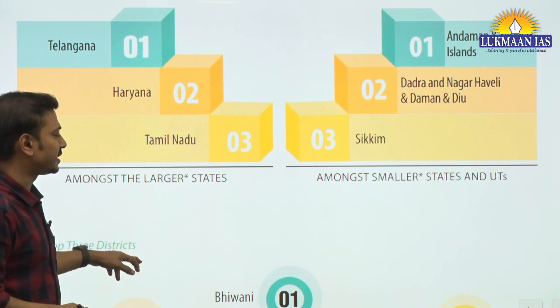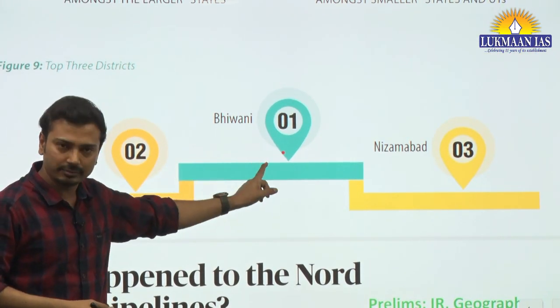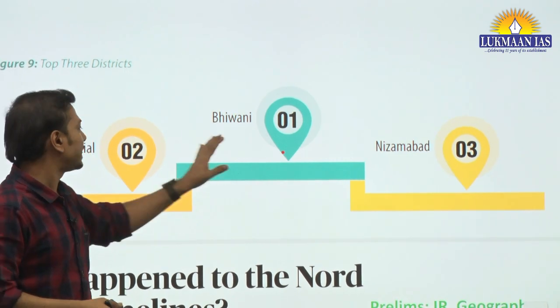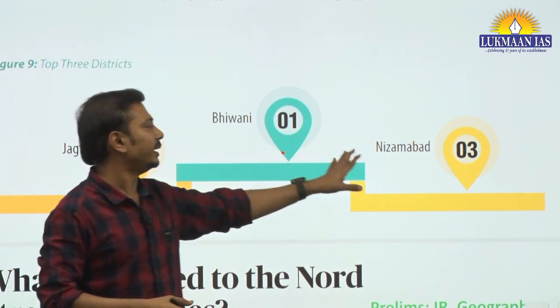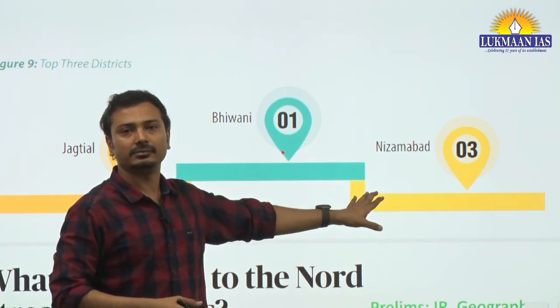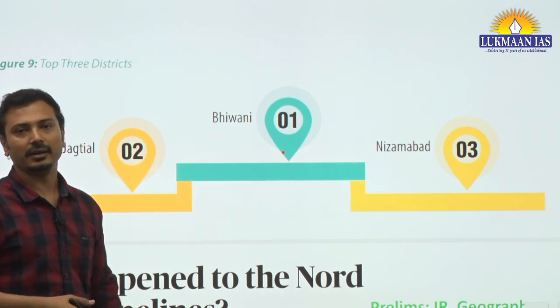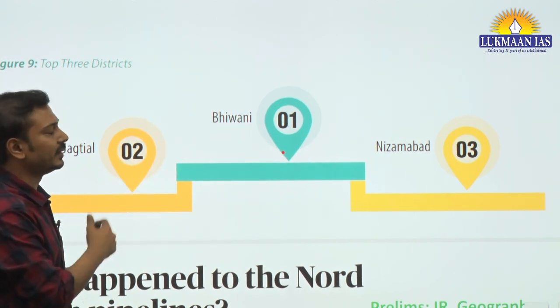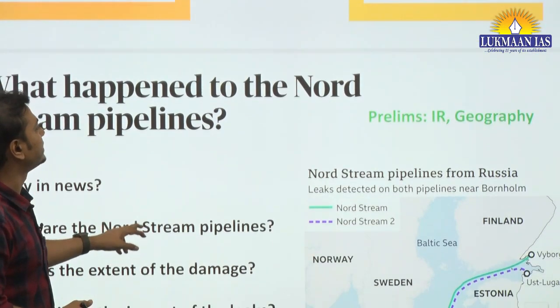Now among the districts, three districts were ranked: first Bhiwani in Haryana, first rank; second rank Jagtial in Telangana; third rank again Nizamabad in Telangana. Okay, so first Haryana, second and third तेलंगाना के डिस्ट्रिक्ट्स हैं. रैंकिंग डिस्ट्रिक्ट्स का भी याद रखना है हमें प्रीलिम्स के लिए. Fine? Okay, this is sufficient.